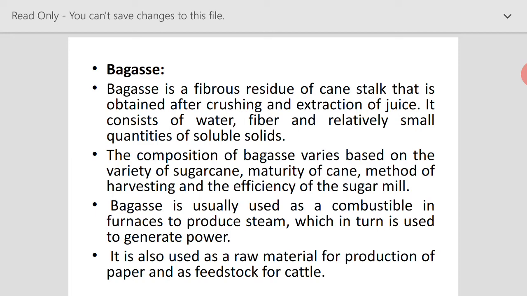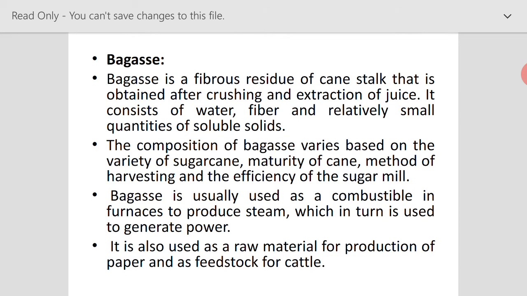waste that is coming from this industry is your bagasse. It is actually a solid waste. So this bagasse, as we all know, is a fibrous residue of the cane stalk that is obtained after crushing and extraction of juice. It consists of water, fiber, and relatively small quantities of soluble solids. And this bagasse is very importantly used in the production of electricity.